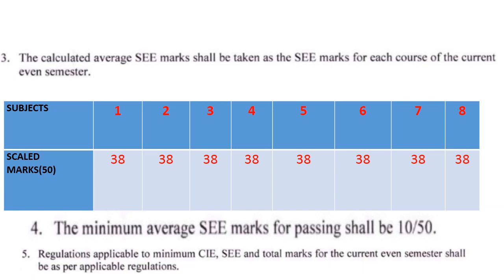Next, the minimum average semester end exam marks for passing shall be 10 out of 50. That is as it is. Regulations applicable to minimum CIE, semester end examination marks and total marks for the current event semester shall be as per the applicable regulations. So this is the minimum marks. Usually we put 19 marks as the minimum for CIE marks out of 40, and for 80 marks 28 is the minimum, for 60 21 is the minimum, for 100 35 is the minimum. So that is applicable as per the VTU regulation.